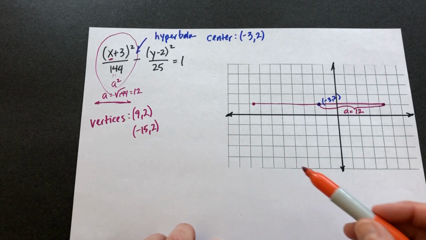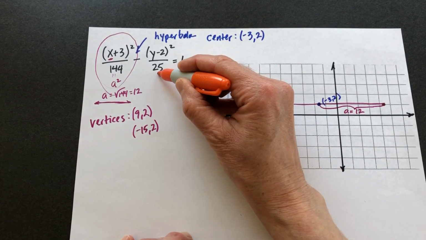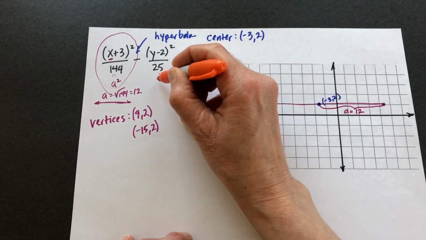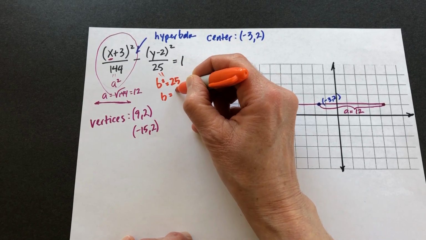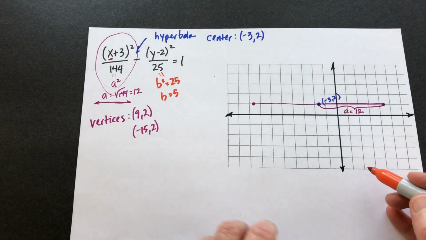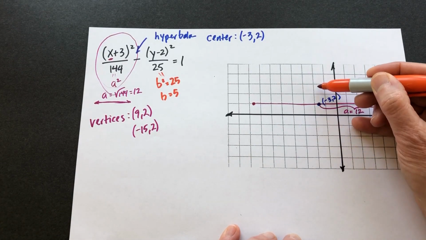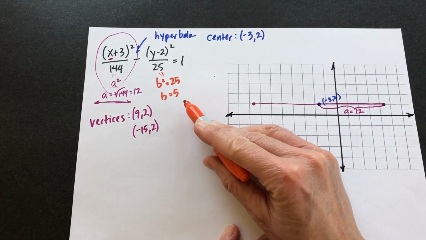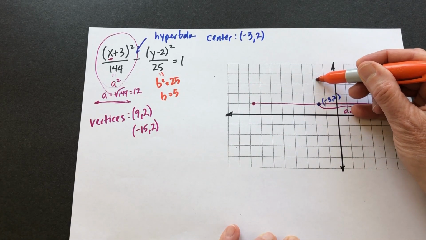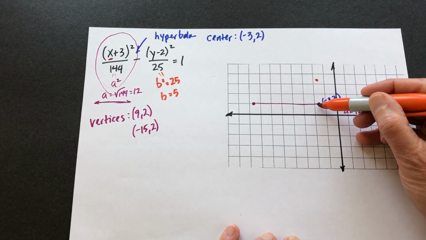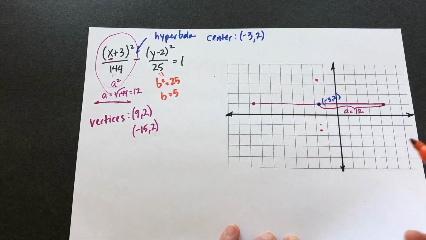And to do that, we need our guide box. So let's look at our b values. So b squared is 25, which means b is 5. So let's plot that here. We're going to come up and down from the center a distance of 5. So 2, 4, 5 is here. 2, 4, 5 puts me here.